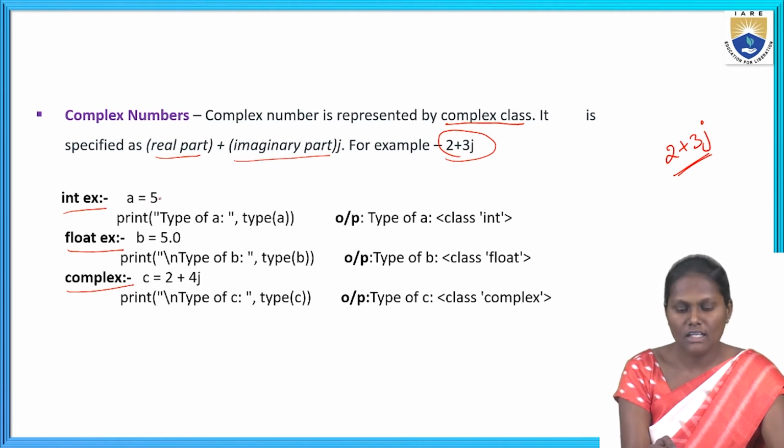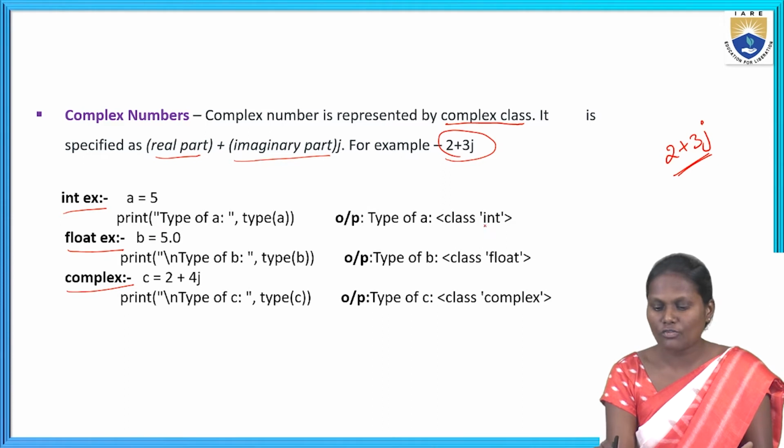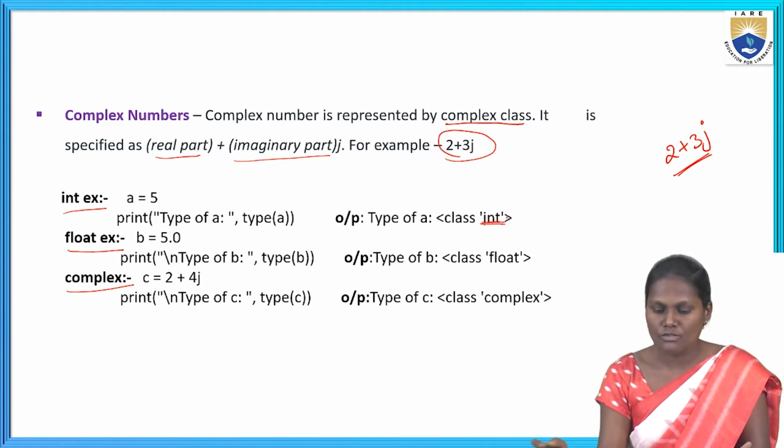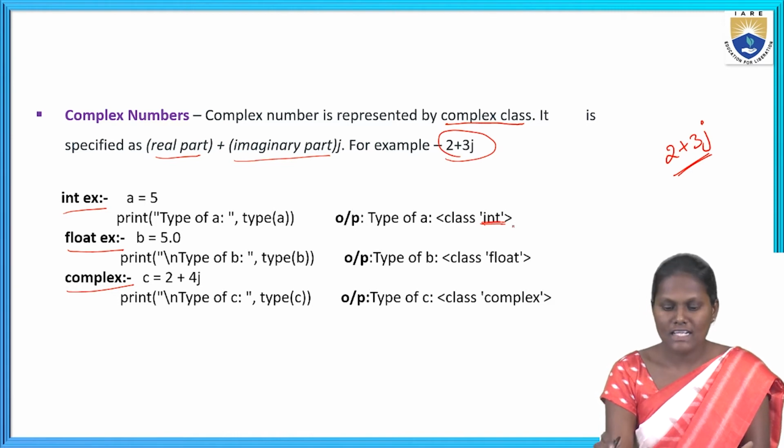Here I have taken a equal to 5. Now what value am I going to print? Print type of a. What is the type of a? A equal to 5 is an integer value. So I am going to print the type of a. The type of a is class int.